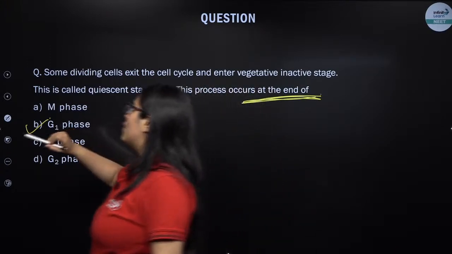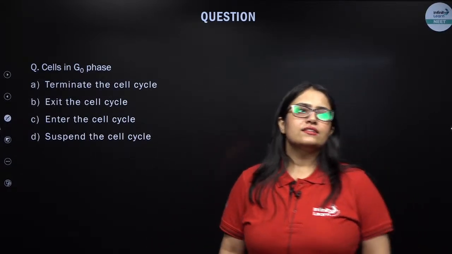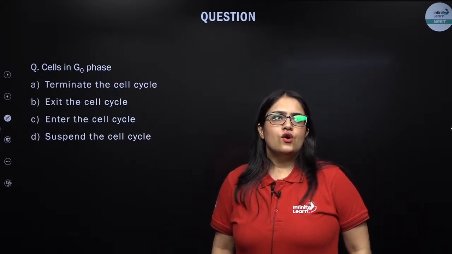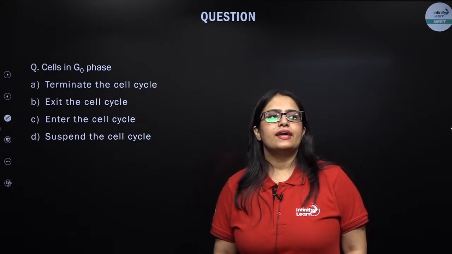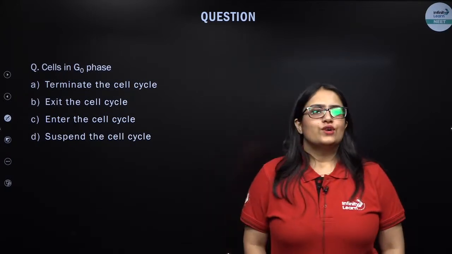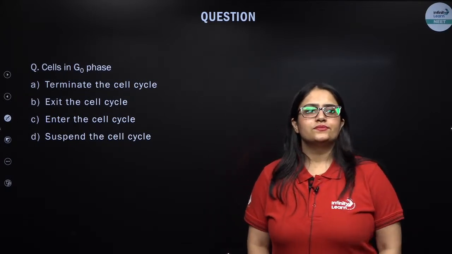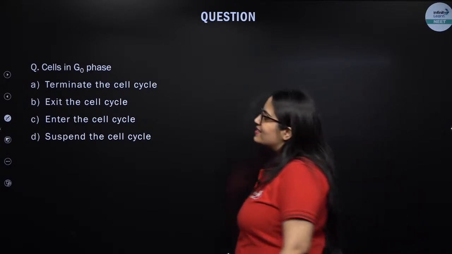Now let's see how many of you remember this. Cells in G0 phase terminate the cell cycle, exit the cell cycle, enter the cell cycle or suspend the cell cycle? Come on everybody, what do you think is the right answer to this question? Everybody give it a try. So I told you, you will be trapped. So what is the right answer? Suspend the cell cycle.